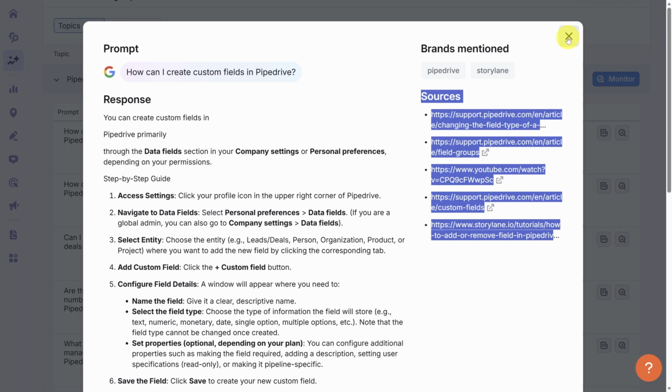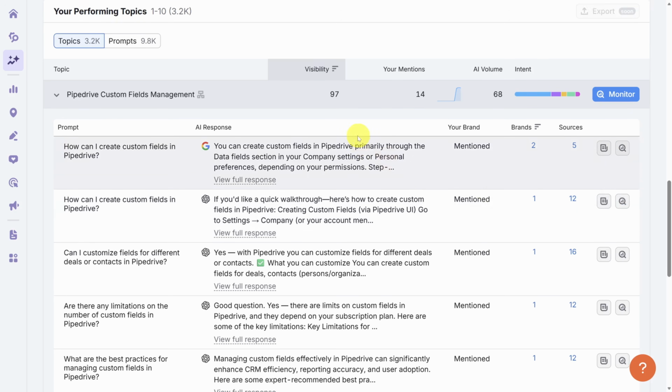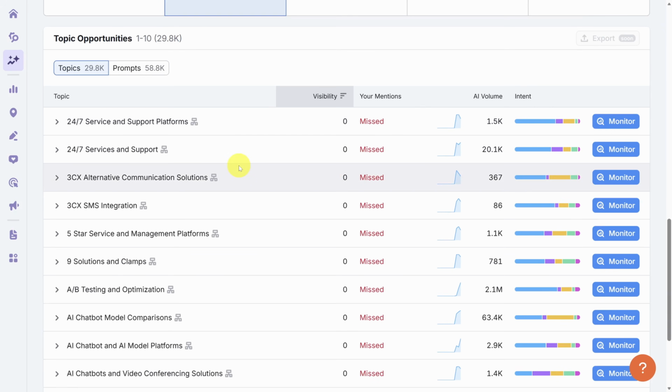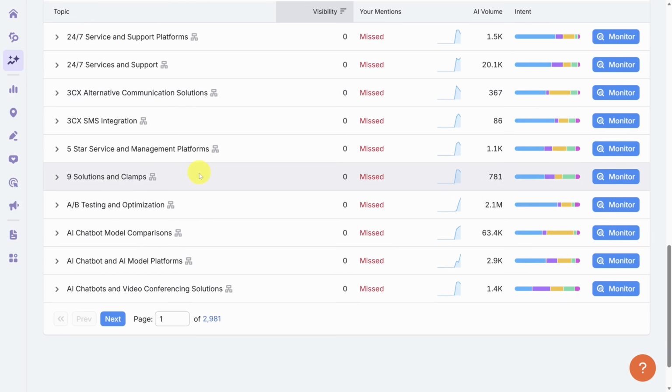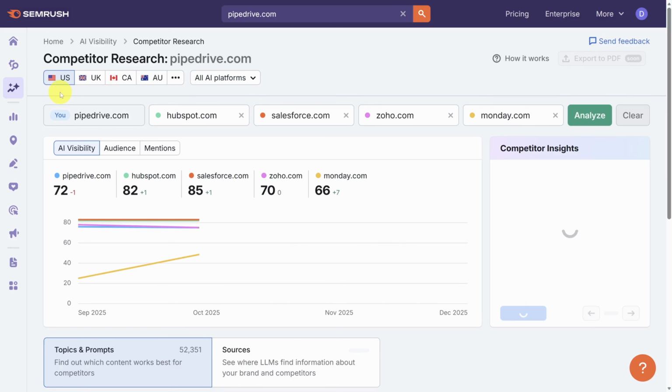Now, just like with keywords, you can also track prompts. Click the monitor button to track all prompts in this topic, and click the monitor icon to track a specific prompt. I recommend checking out your topic opportunities list. These are topics where your competitors have mentions, but you don't. But if you're an established brand like Pipedrive, you might find this a little messy. For example, even though A/B testing and optimization is a super popular topic, Pipedrive's contributions would be limited. You can drill in further by going to the competitor research tool. You'll also find that under the AI Visibility Toolkit in the left sidebar.